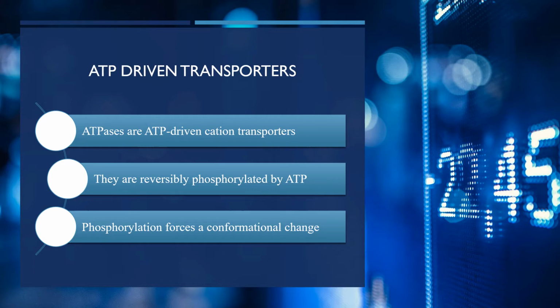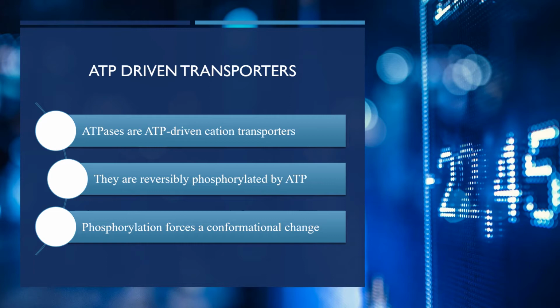They are reversibly phosphorylated by ATP. This means that when these ATPases catalyze the hydrolysis of ATP, ATP is converted into ADP and inorganic phosphate. But the inorganic phosphate is linked to the ATPase, and therefore ATPase gets phosphorylated.